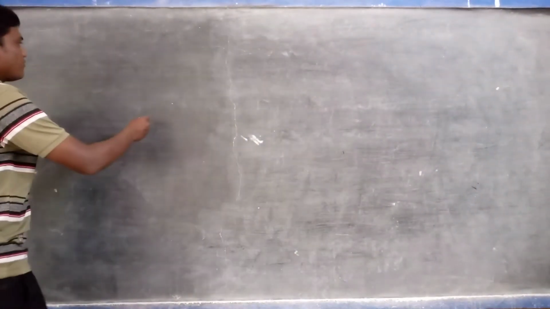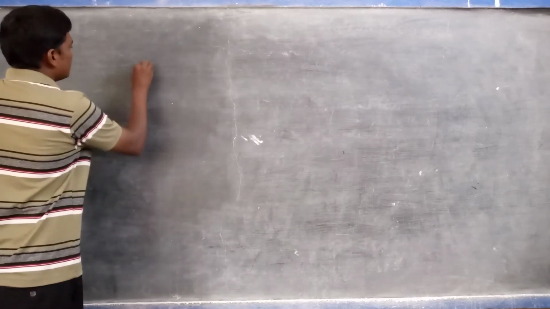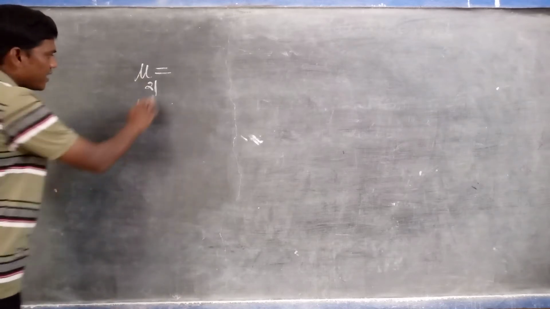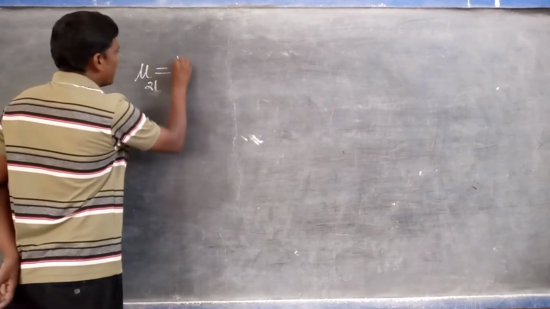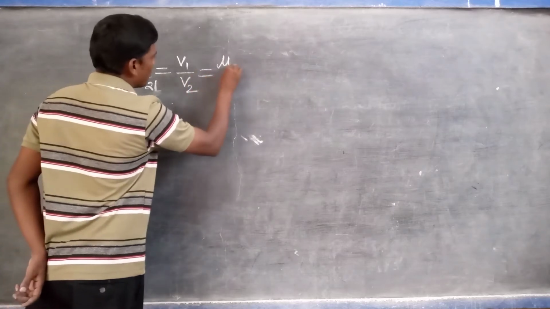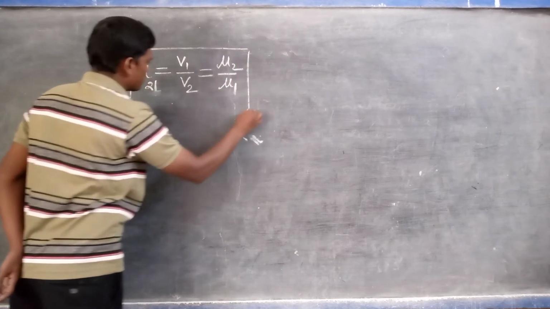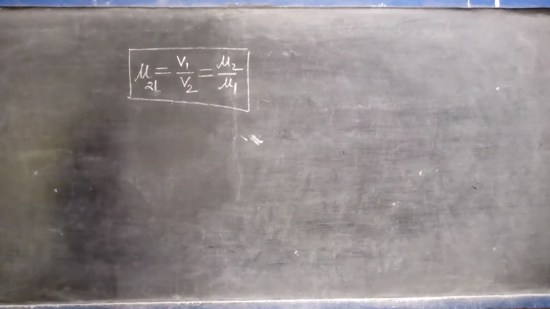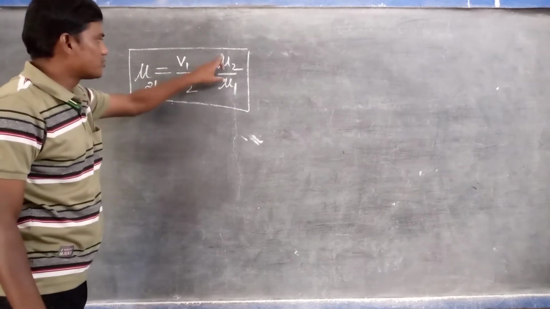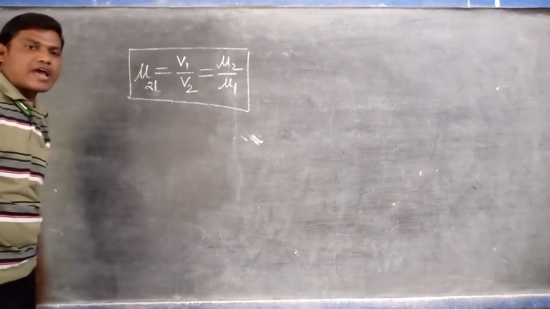So listen, the formula of relative refractive index mu of 2 1 or n of 2 1, anyone we can use, is V1 upon V2, which is equal to mu2 upon mu1. This is the simple form we can write. So mu of 2 1 is equal to V1 by V2, which is equal to mu2 by mu1 after substituting the V1 and V2 values.